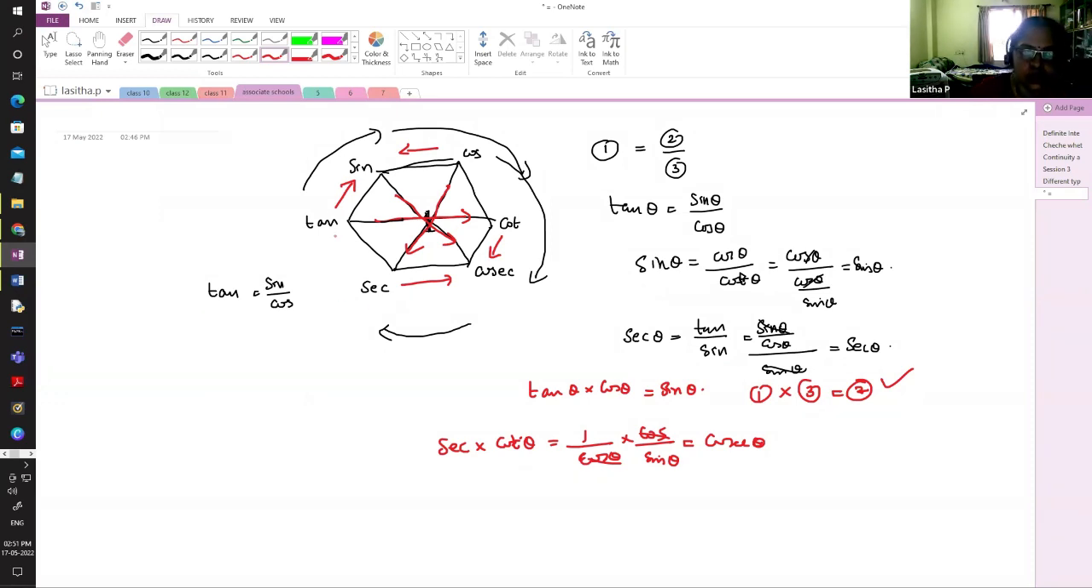And again, 90 minus theta, the complement angle also. Sine theta, the complement is cos theta. Tan complement is cot. Secant, the complement angle is cosecant. In that way also you can talk about this one.